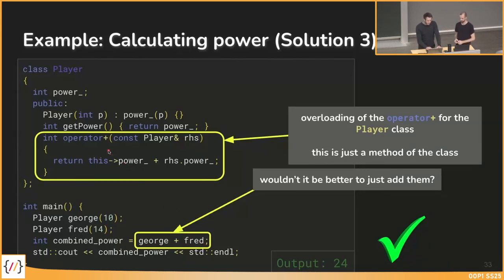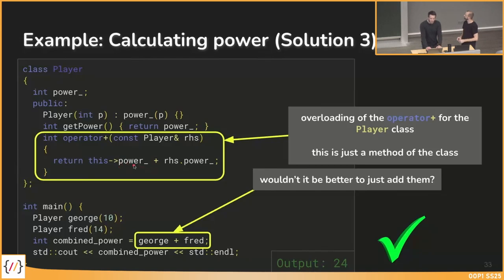And this is basically a method within the player class where the summation, so to say, for George and Fred is implemented. How this all works and how the syntax works, we will break it down in a very detailed version in a minute.